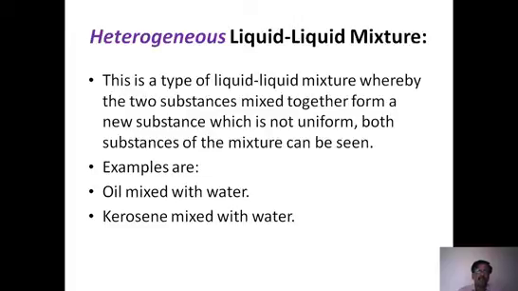So if two liquids, even after mixing, remain separable or exist as separate layers, then that is called heterogeneous. Like any oily compound or any organic compound, if you mix it with a polar substance, or a non-polar with a polar substance, in organic solvents or liquids, that gives a heterogeneous type of mixture. That's what we have to understand.